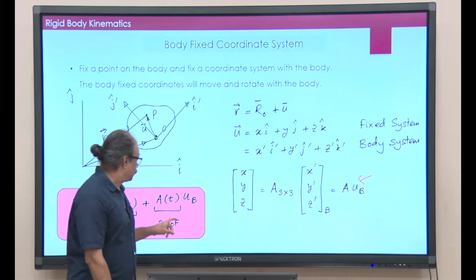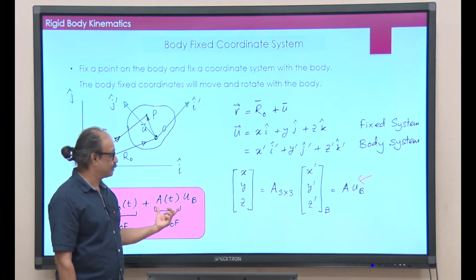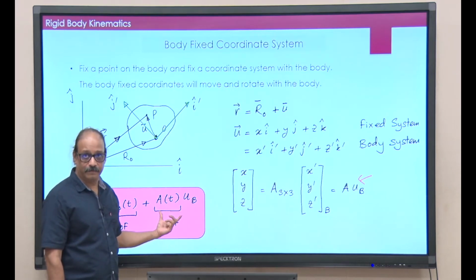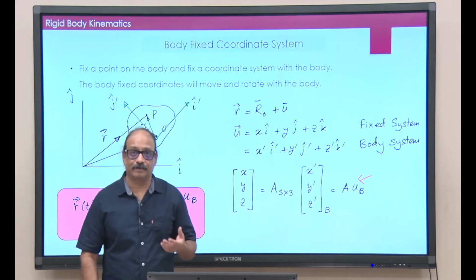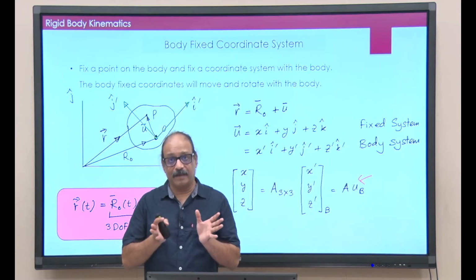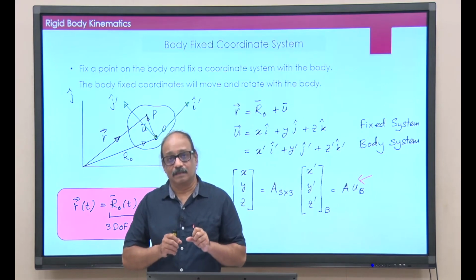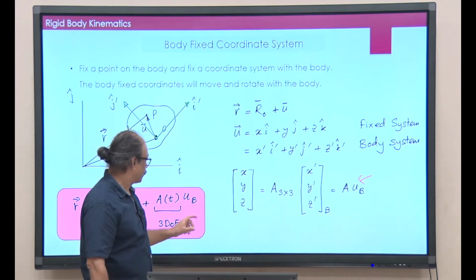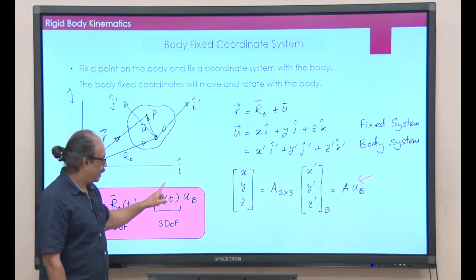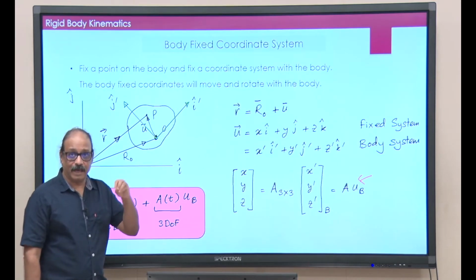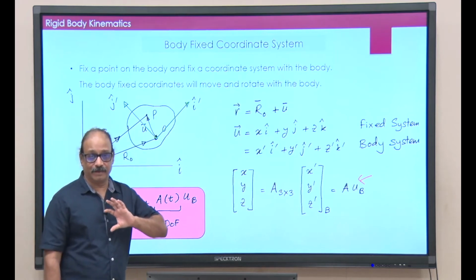And then the third one, the u vector, we are going to write as this transformation A t into u b. Now, remember u b is independent of time, because in that frame the coordinates of the point P in the body fixed coordinate system do not change. This is independent of time. The matrix, which is basically i prime, j prime and k prime, contains the information about these three unit vectors.